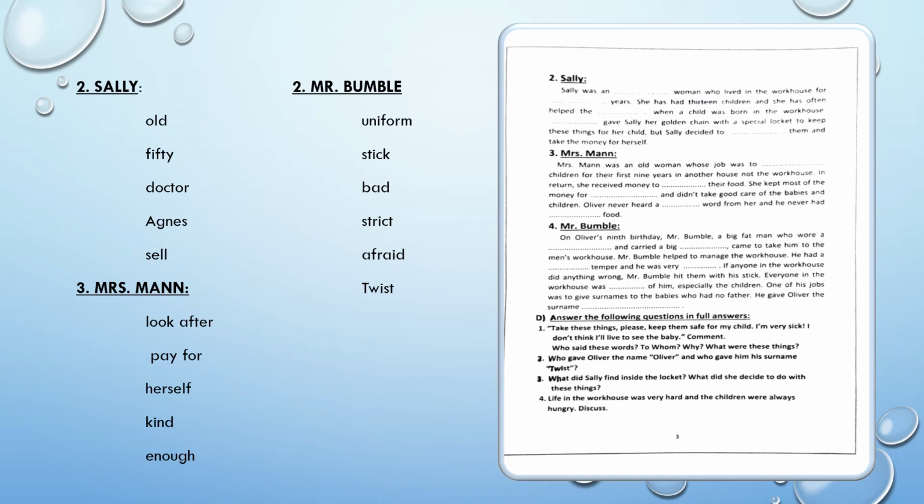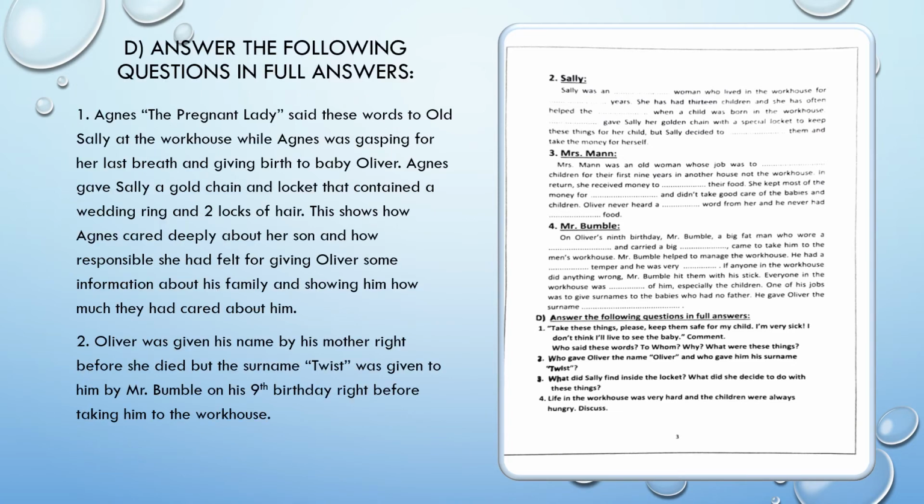That's the end of question C. Let's move on to the next one. Now to exercise D that says answer the following questions in full answers. Number 1, it says, "Take these things, please. Keep them safe for my child. I'm very sick. I don't think I'll live to see the baby." And comment. And as you remember, we say who said these words, to whom, when, where, and why, and what does it show about the characters.